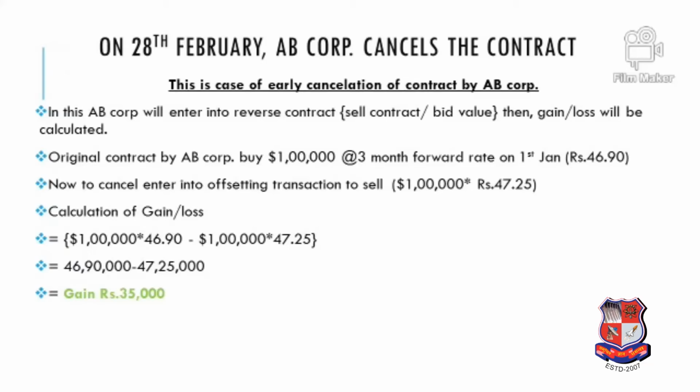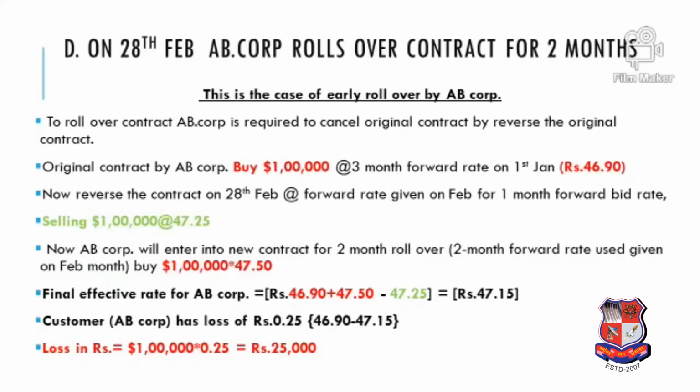So this is the solution for option C. Now in the next slide, let's see the solution for question D. Question D says that on 28th February, AB Corporation enters into a rollover contract for 2 months. So what is rollover? Let me first explain in brief. Our original contract, as I said, on 1st Jan was a 3-month contract expiring in March. That means our obligation to pay $1 lakh is on 31st March.